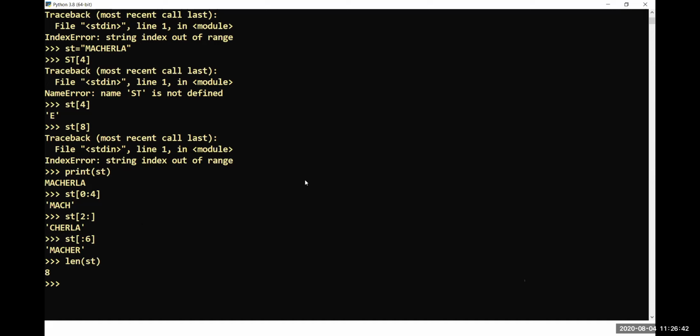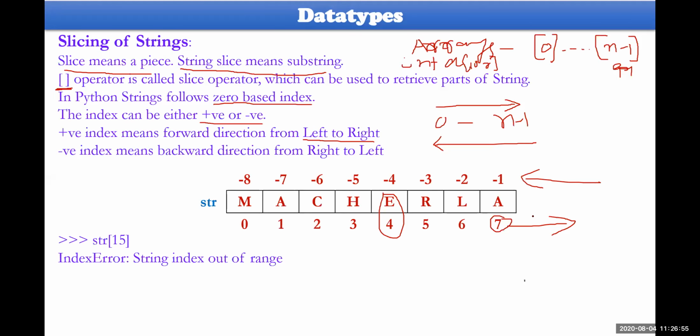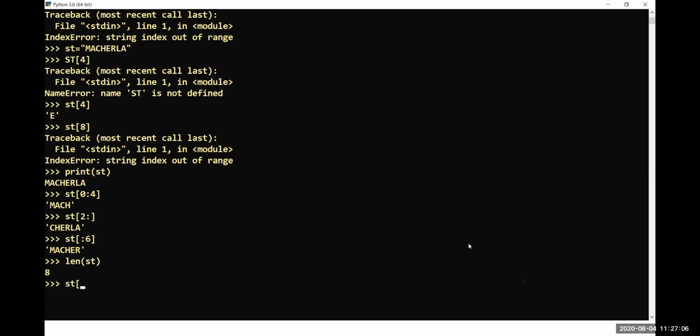8 characters are there. And if you want to display the same thing in reverse direction, how could you display it? Okay, st of, so right away from, let me look into the previous one. From this location up to this area, so all values. How could you display this one here? This could be colon minus 2, colon minus 2. Look at this, it is in reverse direction. In this way, you have to specify.